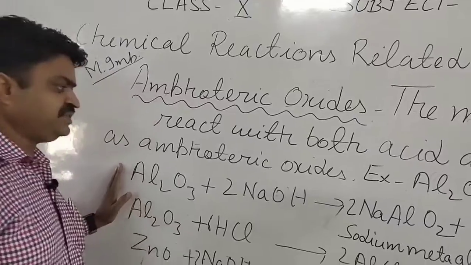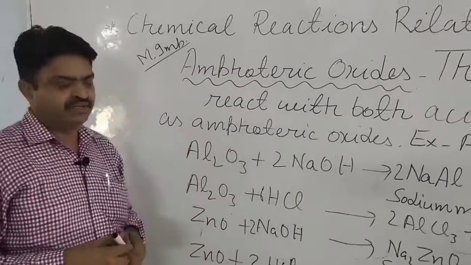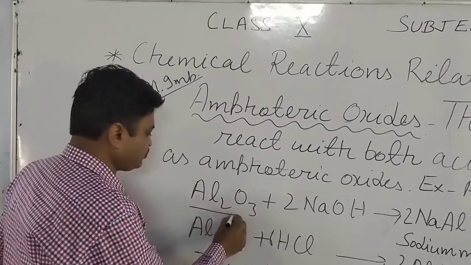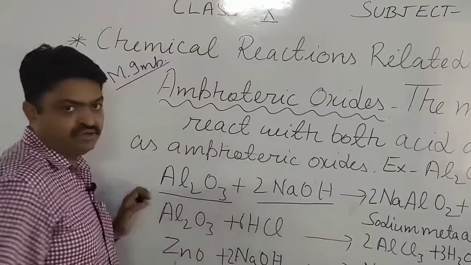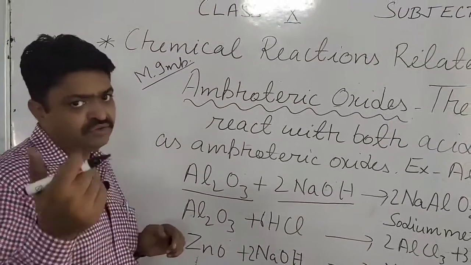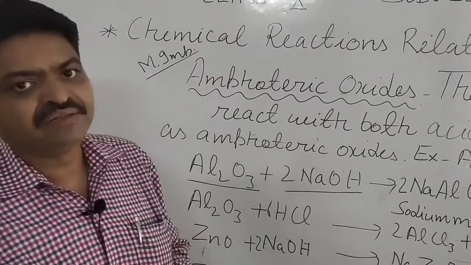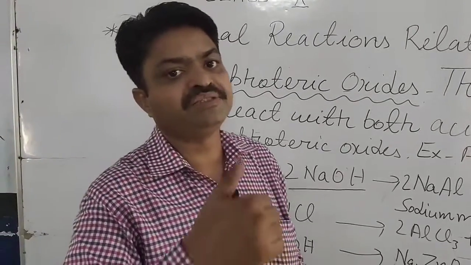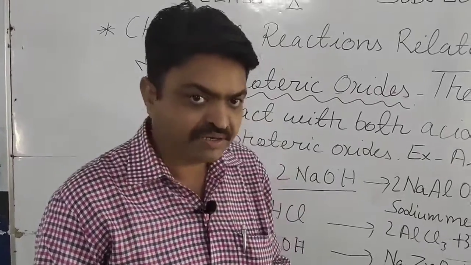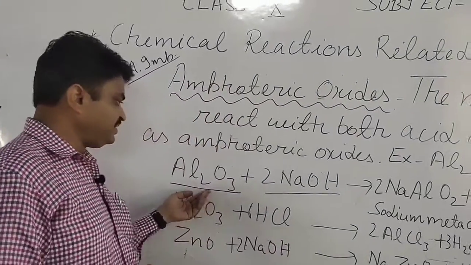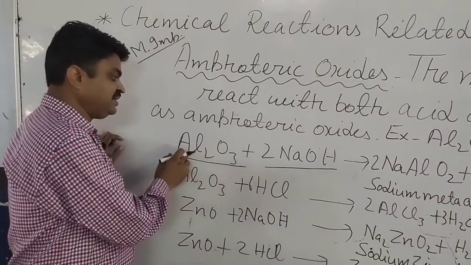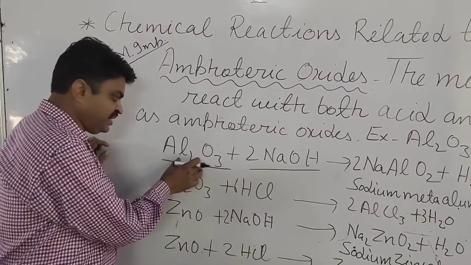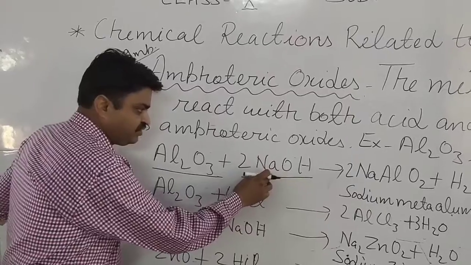Like the first reaction that I have written here, aluminium oxide is reacted with sodium hydroxide. As you know, student, generally metallic oxides are basic in nature, but here it is behaving as an acidic oxide, and it is reacting with sodium hydroxide.